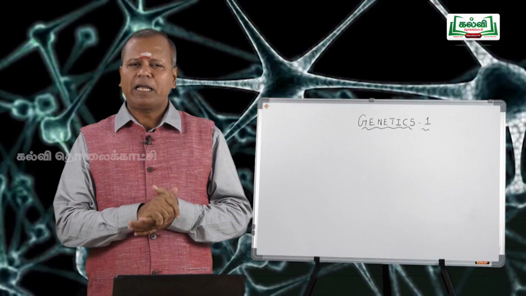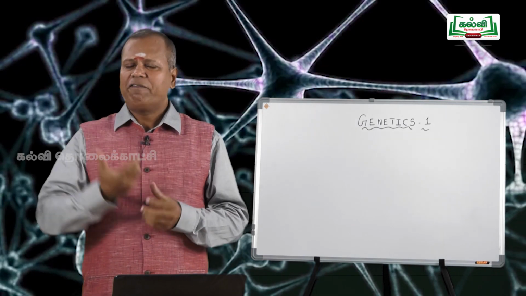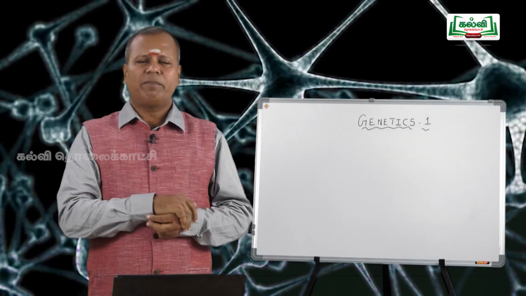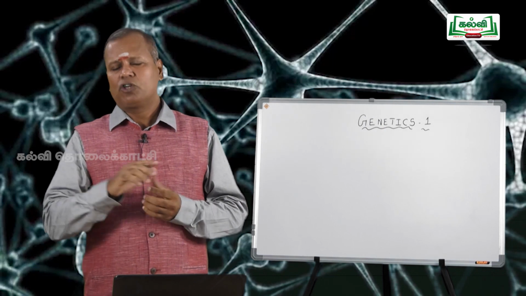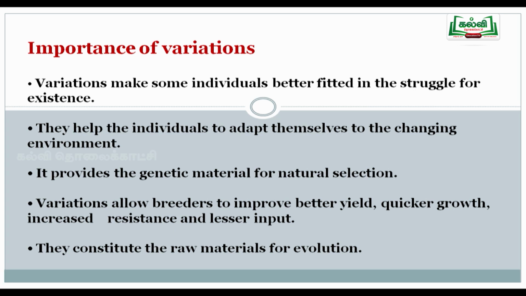It provides genetic material for natural selection, because variation shows differences from other organisms due to crossing over or mutations, and the variant material is naturally selected by nature for the subsequent generations, and finally they constitute the raw material for evolution. Crossing over and mutation are responsible for recombination, which leads to the formation of new varieties and plays an important role in evolution. So variation due to mutation as well as crossing over plays a vital role in the evolution process. So it is a raw material for evolution.